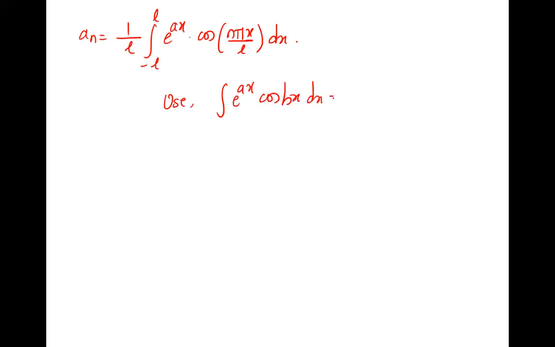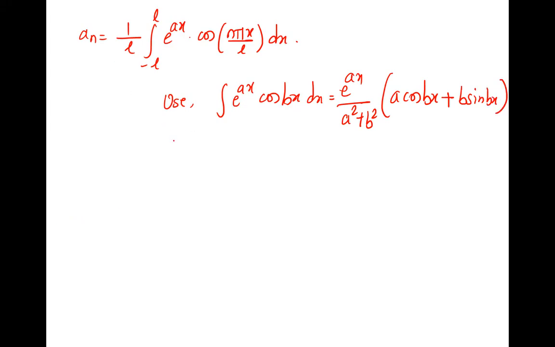1 upon L, L is L itself, integration minus L to L, f of x e raised to ax into cos n pi x upon L dx. How will you solve? We cannot use Leibniz here. So what is that formula? Integration e raised to ax cos bx dx. What is that? E raised to ax upon a square plus b square, into a cos bx plus b sin bx. Whenever it is cos, there is plus in between. This is the formula, so we'll apply it here.